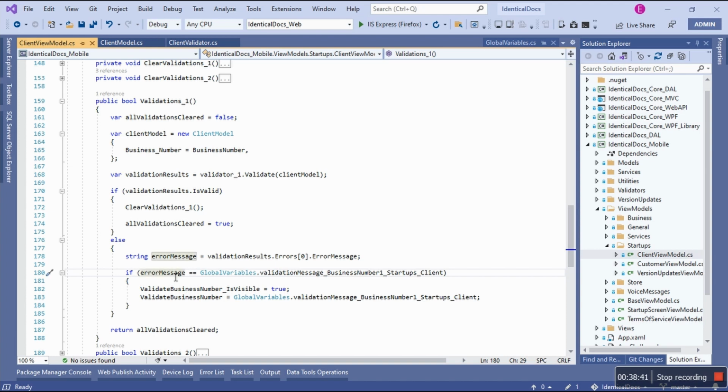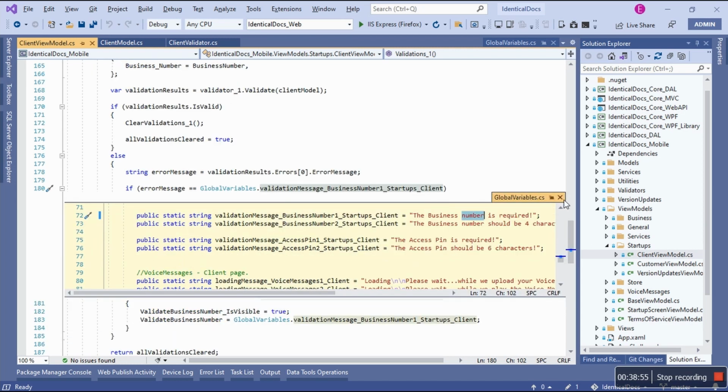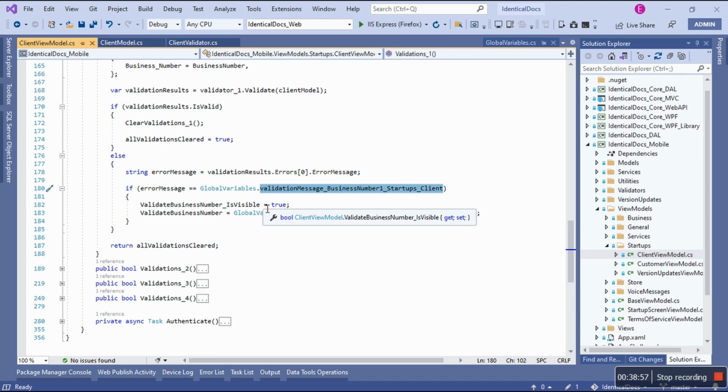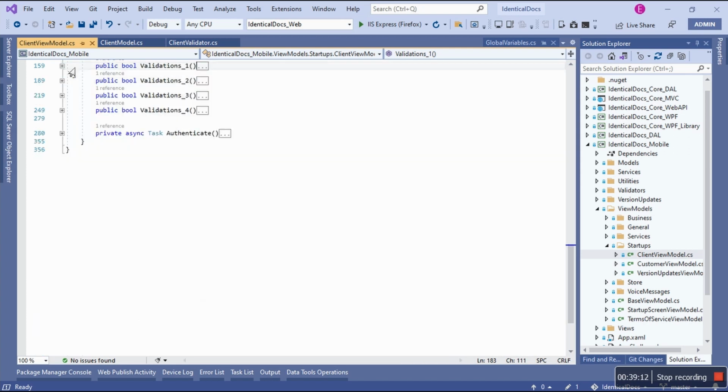Now, if the error message is the same as, remember those, let me do this. Like this is what was returned. Then what I'm going to do is go to that control for showing the error message. I'm going to say you need to be visible, and this will be the error message. I'll show this on the mobile application. I'll come back to it. Okay, so that's the first one.